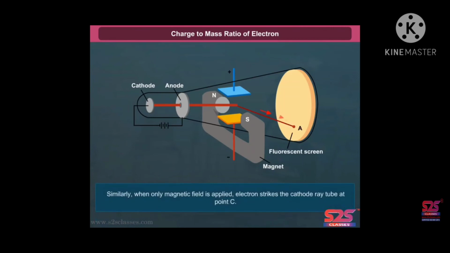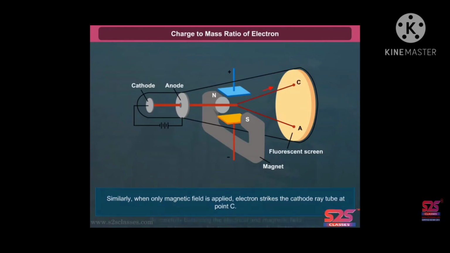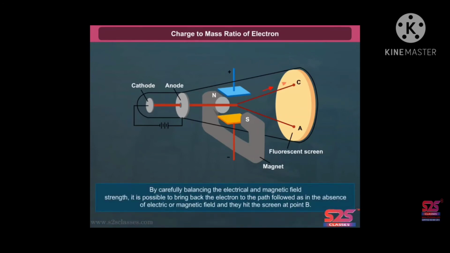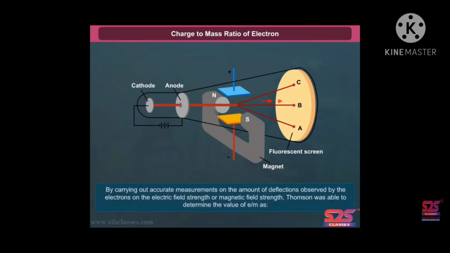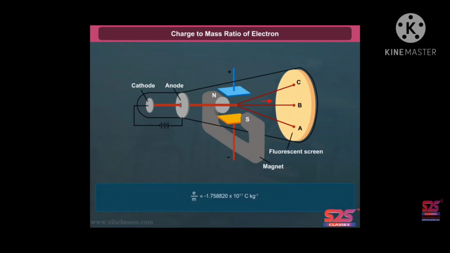Similarly, when only magnetic field is applied, the electron strikes the cathode ray tube at point C. By carefully balancing the electrical and magnetic field strength, it is possible to bring back the electron to the path followed in the absence of the electric or magnetic field and hit the screen at point B. By carrying out accurate measurement on the amount of deflection observed by the electrons on the electric field strength or magnetic field strength, Thomson was able to determine the value of e/m as